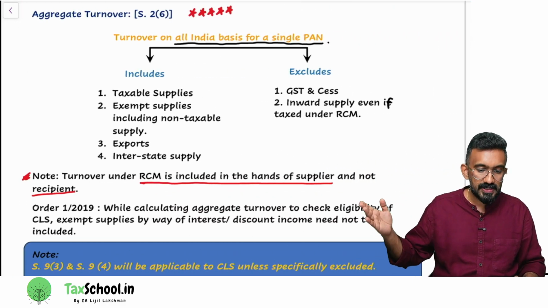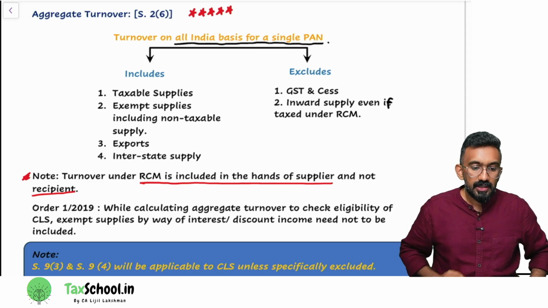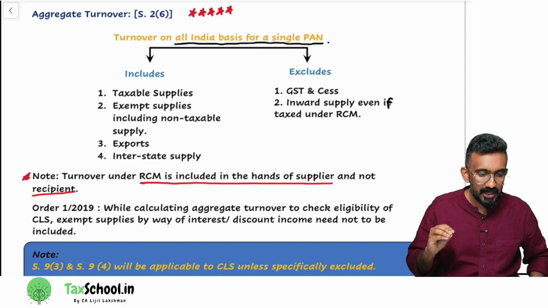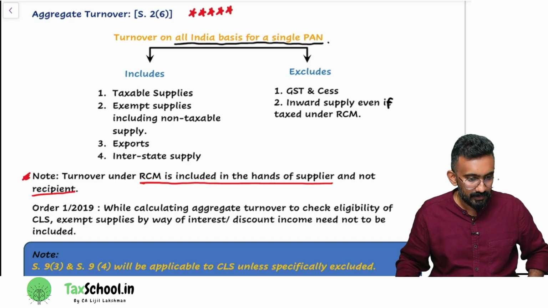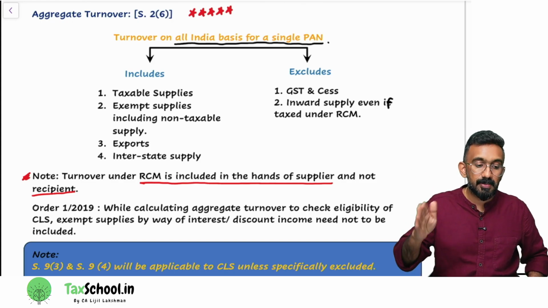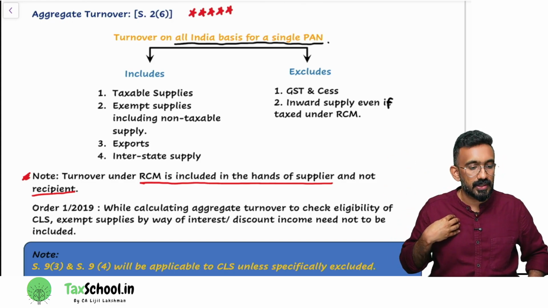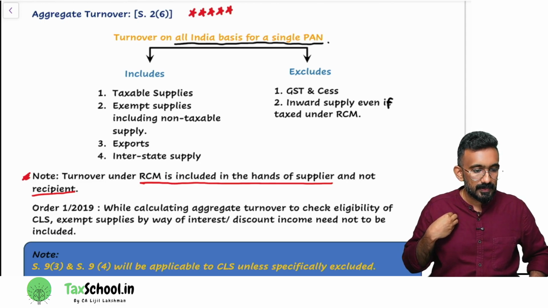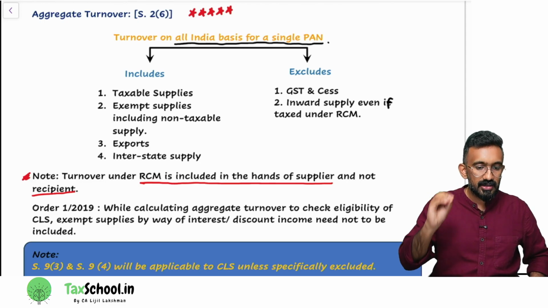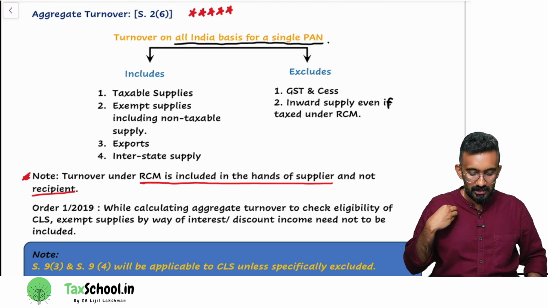Look at the note that you can see on the screen. Turnover under RCM. Even if sometimes tax is paid under reverse charge mechanism, it is included in the hands of the supplier and not the recipient. Is it clear? So, even if I provided some goods or services to a customer, and the customer pays tax under RCM, it's still whose turnover? It's my turnover. Are you guys understanding this? Is it clear? Can I have a quick thumbs up if it's clear? So, the turnover under RCM will still be included in the supplies, in aggregate turnover.